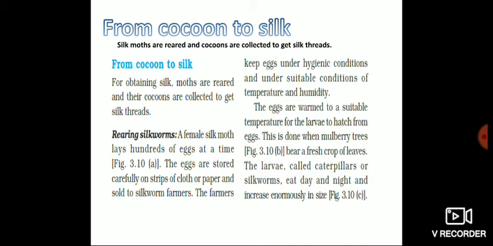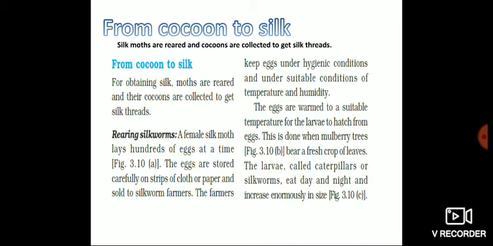Rearing silkworms. How do they rear silkworms? A female silk moth lays hundreds of eggs at a time. The eggs are stored carefully on strips of cloth or paper and sold to silkworm farmers.